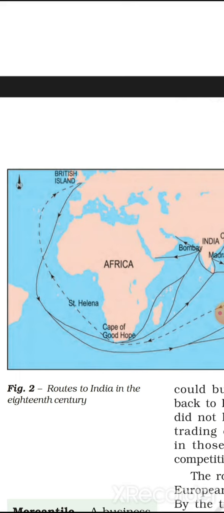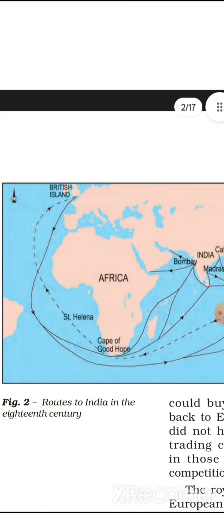And the other sea route from the British Island skips St. Helena, and near St. Helena this route also splits into two, and the uppermost way goes to the Cape of Good Hope, and from there it again splits into two and reaches Bombay.